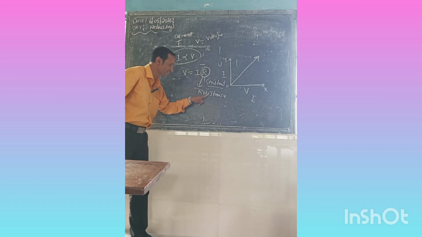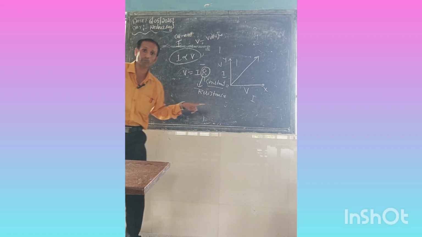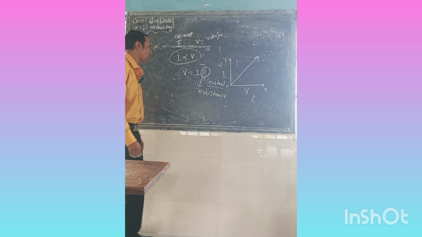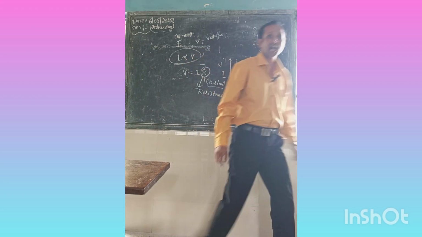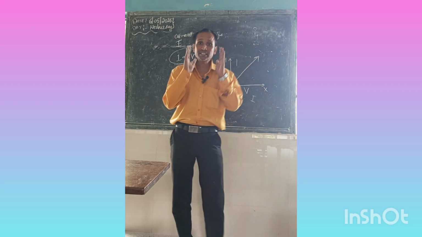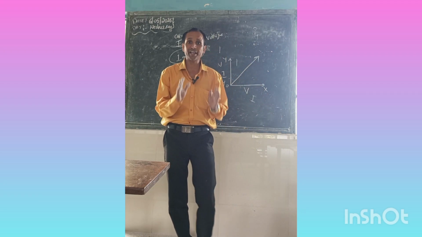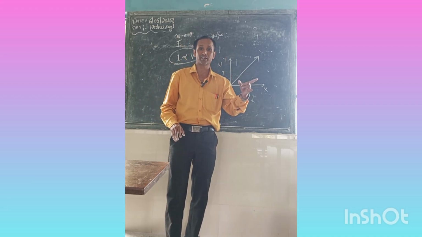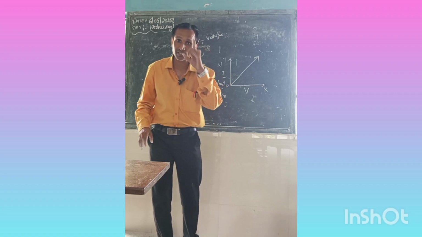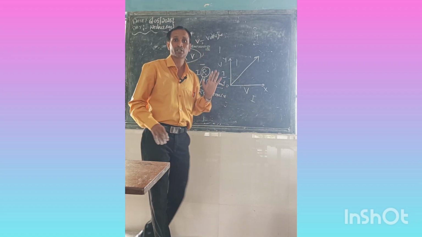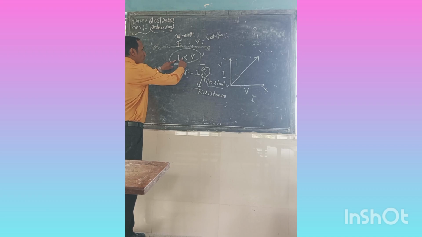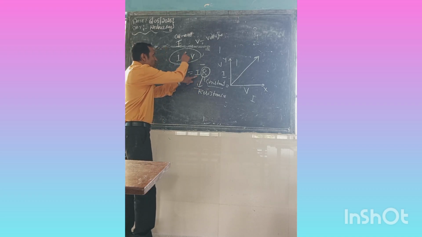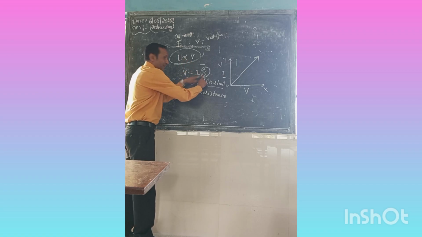R means here the resistance, and its SI unit is called the ohm. Now what did we read? Ohm's law: when the potential difference of a metallic wire is directly proportional to its current, when the temperature remains constant, then I is proportional to V, so V is equal to IR. We remove the proportional sign and take the R.